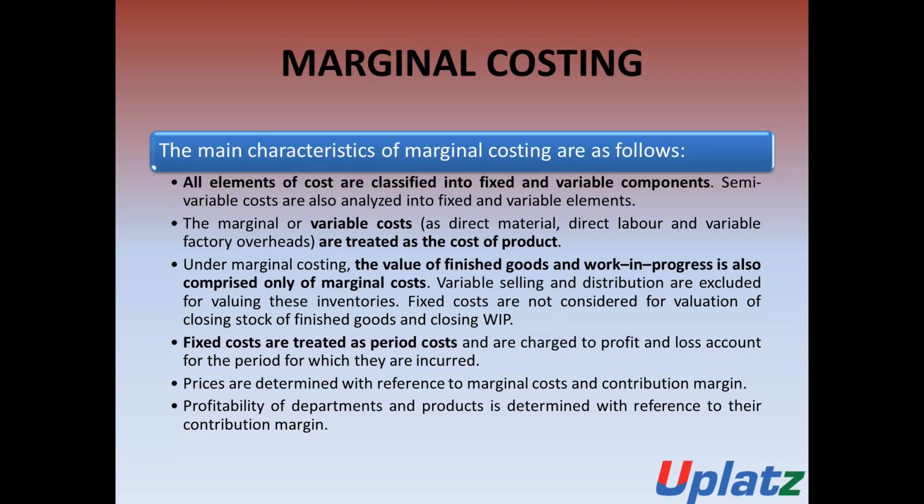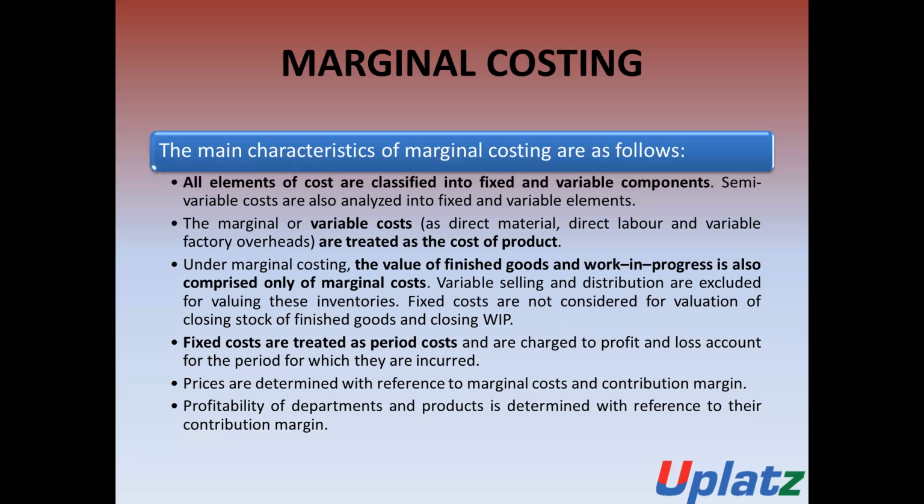Number one, all the elements of cost are classified into two parts, variable cost and fixed cost, and a semi-variable cost is also analyzed into two parts, fixed and variable element. The variable costs are treated as cost of production because these are all direct costs. The value of finished goods and WIP is computed only on marginal cost. Variable selling and distribution costs are excluded from the value of inventories.